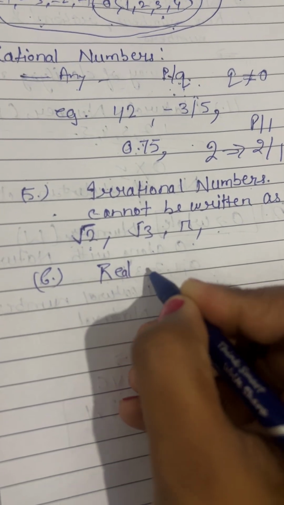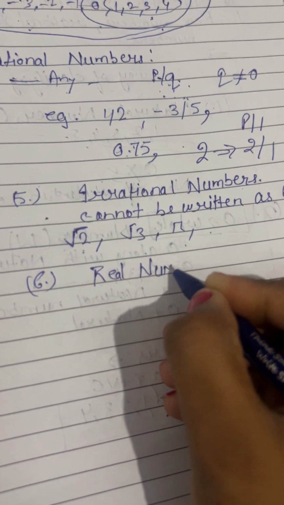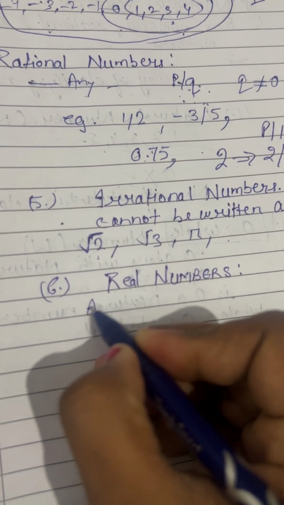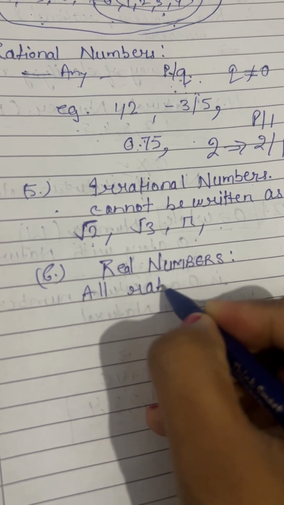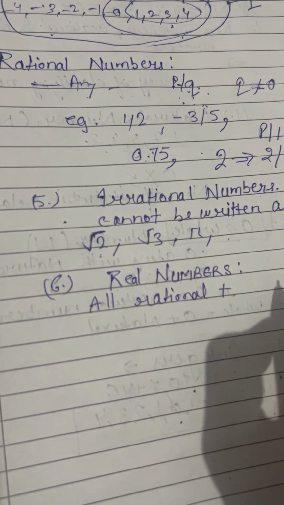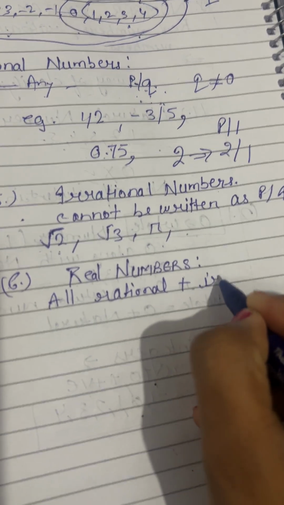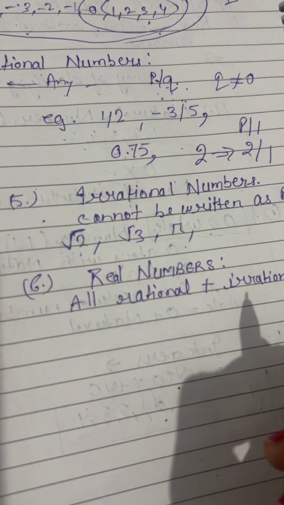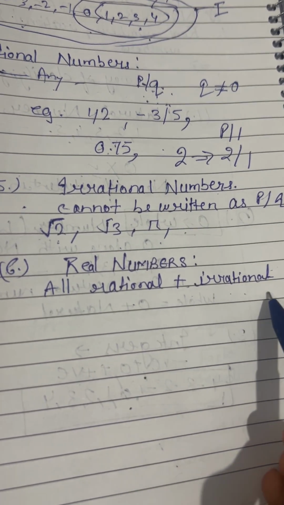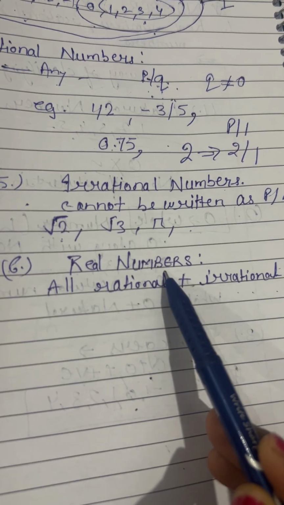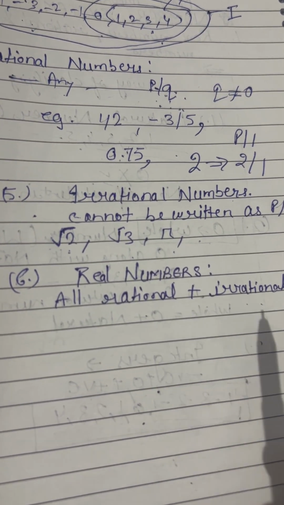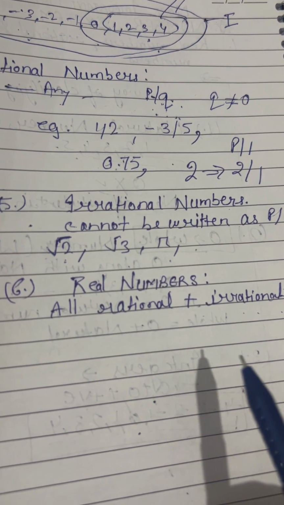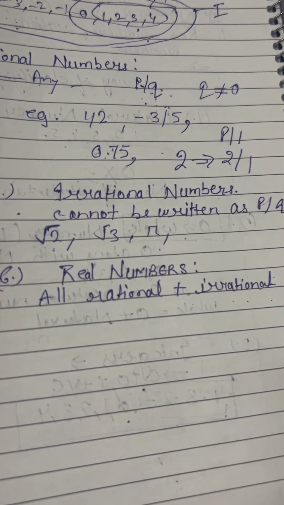Real numbers. So basically all rational plus irrational numbers together are called real numbers. That means every number you can think of on the number line. So basically it includes all the rational numbers on the number line.